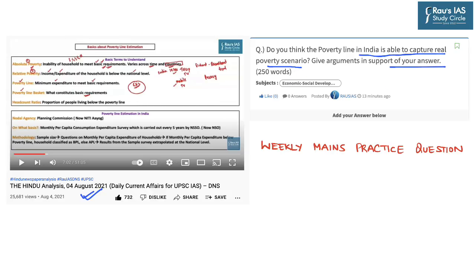Now before attempting this particular question, you can go through the DNS discussed by Baswa sir dated 4th August 2021 where he discussed the basics about poverty line estimation. And after going through this discussion, you will be able to attempt this particular answer as your mains practice question. Do attempt this question and submit your answer in the eLearn platform.